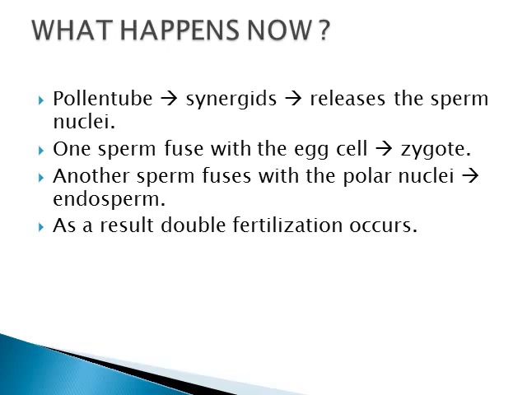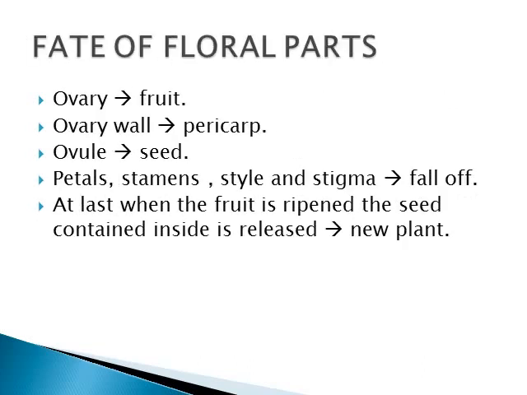Again I'll repeat the same. What happens when the pollen tube reaches the synergids? It releases the 2 sperm nuclei, and one sperm nucleus fuses with the egg cell to form the zygote, and another sperm fuses with the polar nuclei and forms the endosperm. As a result, double fertilization occurs. So this is the germination of pollen grain.